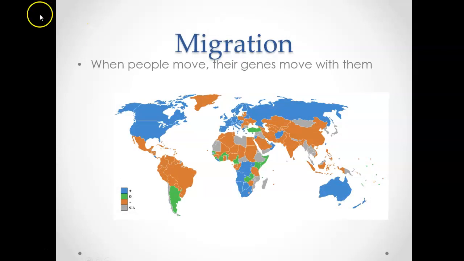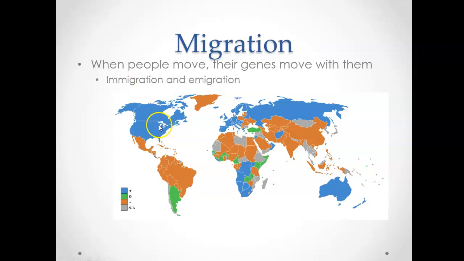So this is a real simple map that actually is showing net migration patterns. Places in blue are where we see people moving to, places in brown are where we see people moving from, and places in green are sort of no net movement of people. And then those areas in gray are places where we don't have data from.